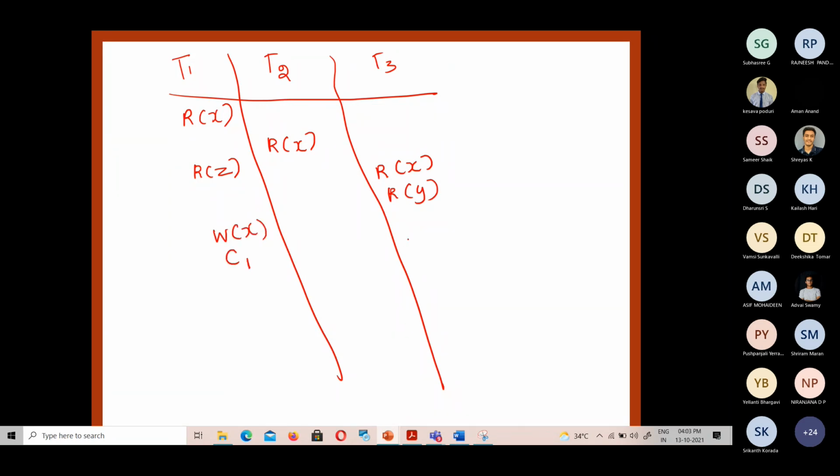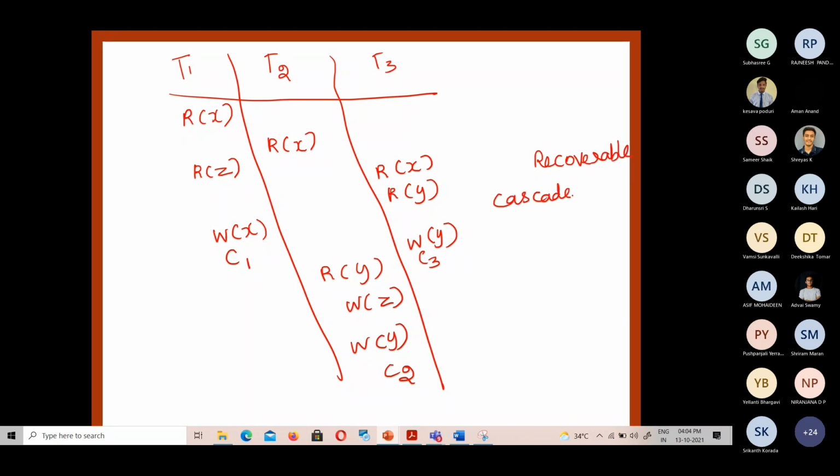And then W of Y, C3 has committed, and then R of Y, W of Z, W of Y, C2. So this is the schedule I am giving you. Just tell me whether this schedule is a recoverable schedule, a cascadeless schedule, or both recoverable and cascadeless.